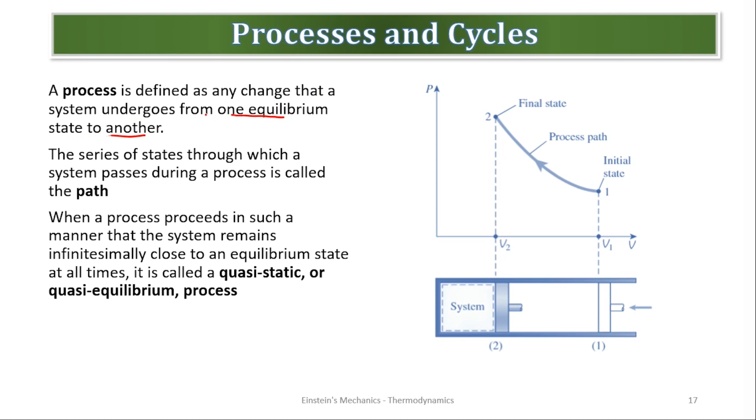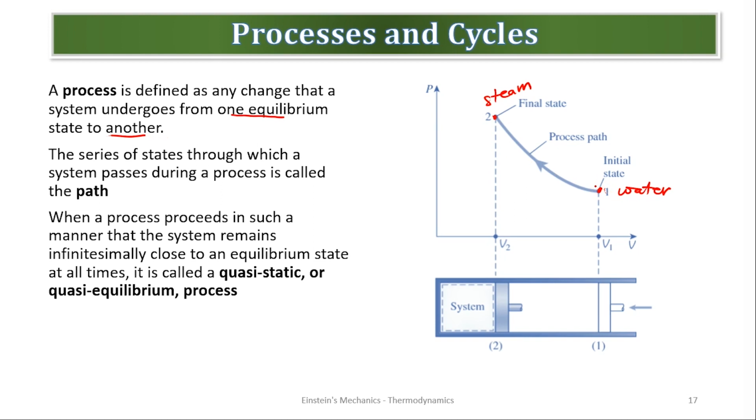That's what we call a process. So, for example, this is an initial state. Let's assume it was in the water state, and now it is changing from one equilibrium state to the final state. Let's call it steam. It's just an example. So the change that a system undergoes from one equilibrium state to another is called a process. So this is just a process. Are we good?